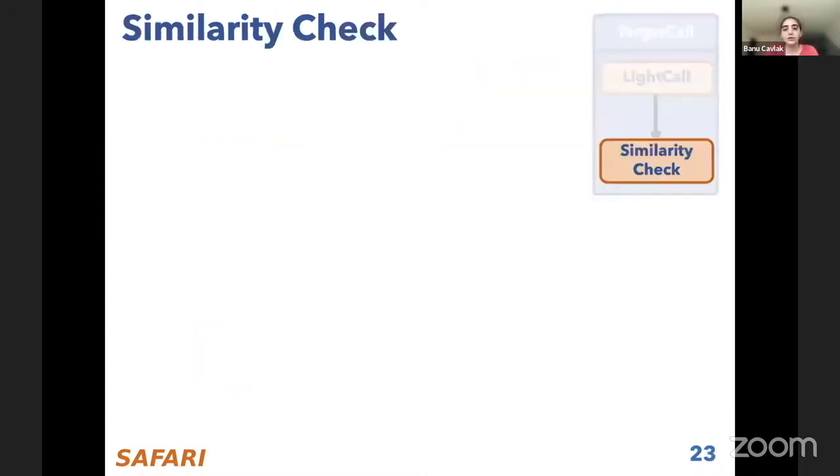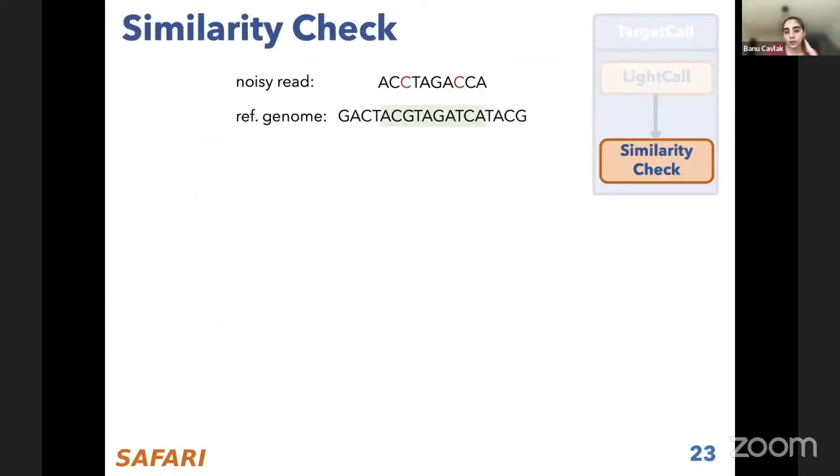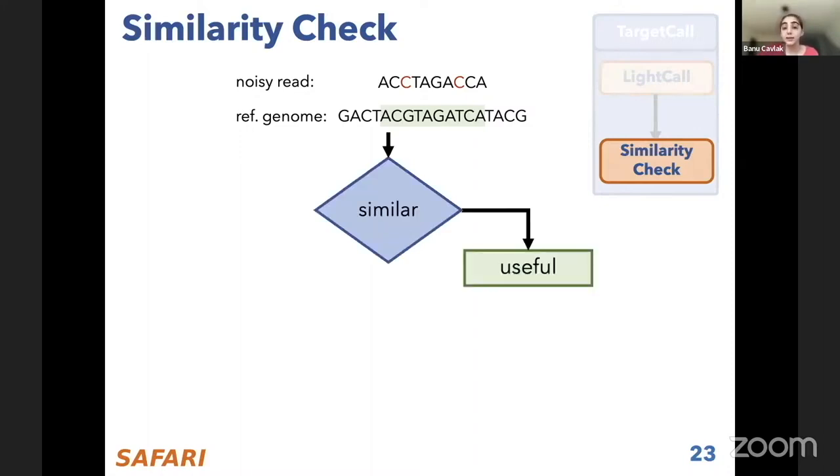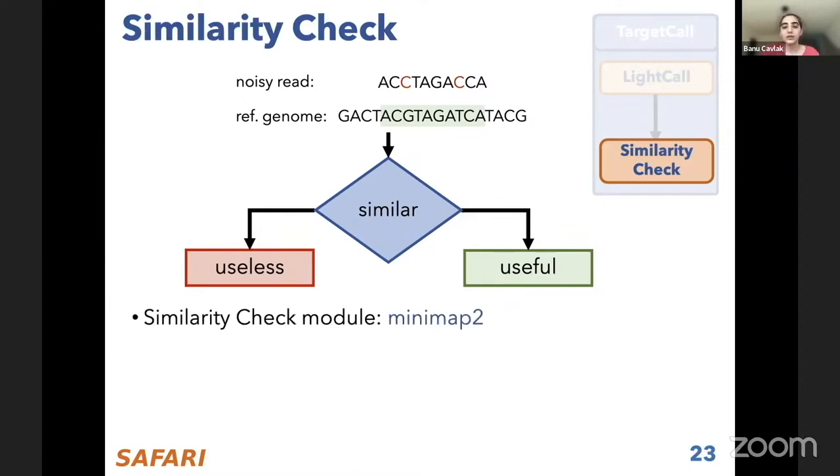The second component is similarity check, which takes as input a noisy read coming from LightCall and the reference genome that is determined based on the application that we are targeting. The goal is to find out if these two things are similar, and depending on the answer, the read is going to be useful or useless. In some applications, the read is useful if it's similar, and in other applications, the read is useful if it's not similar to the reference genome. For this model, we didn't design anything new. We just used the state-of-the-art read mapper, Minimap2.